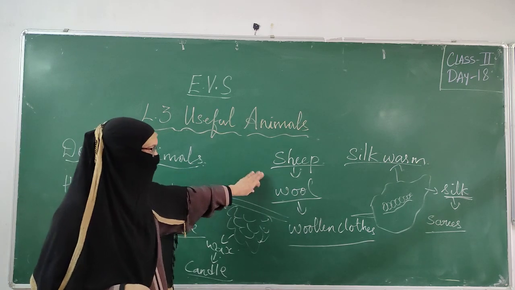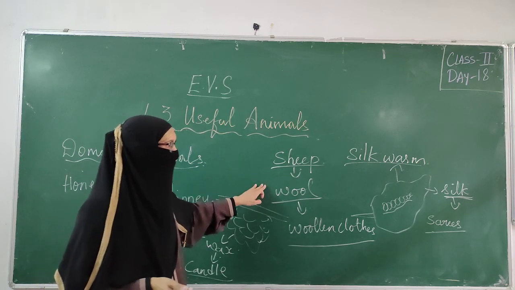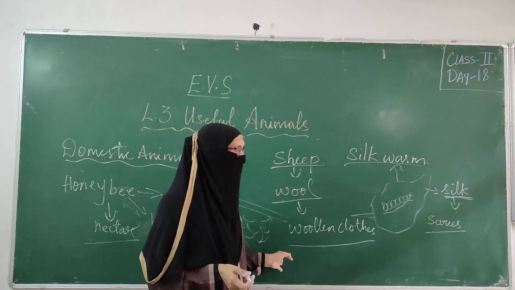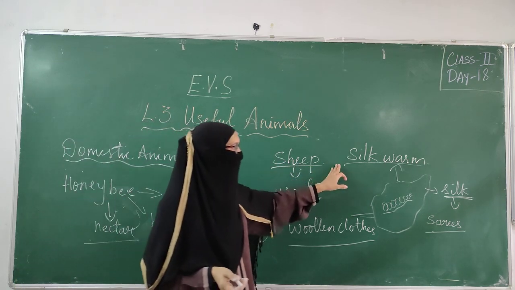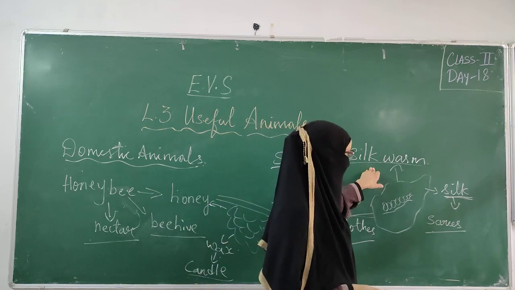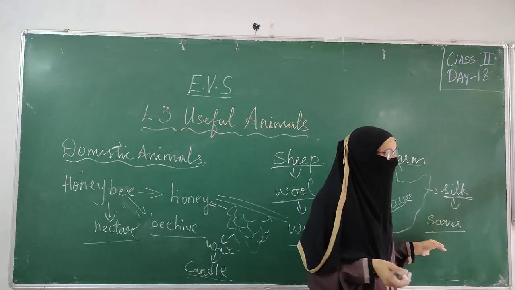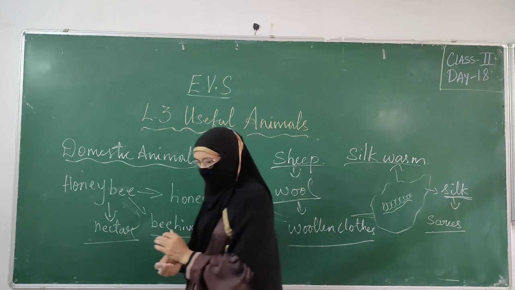Then coming to sheep. From sheep we get wool. Wool is used to make woolen clothes. We wear woolen clothes especially in the winter season to keep ourselves warm. Then coming to silkworm. Silkworm gives us silk. With this silk we make silk sarees and silk clothes especially.